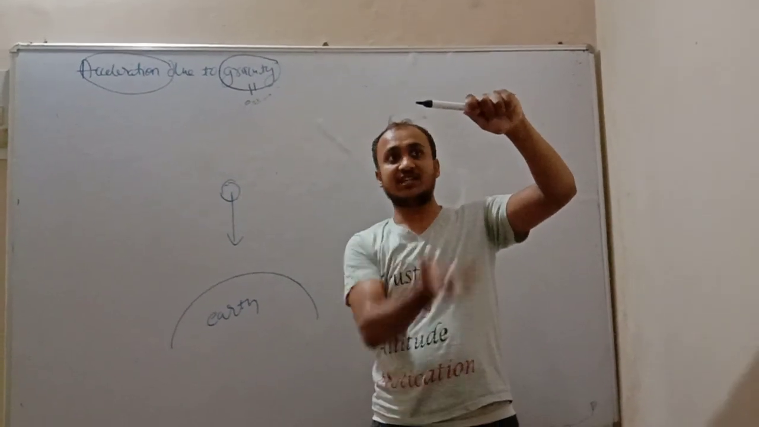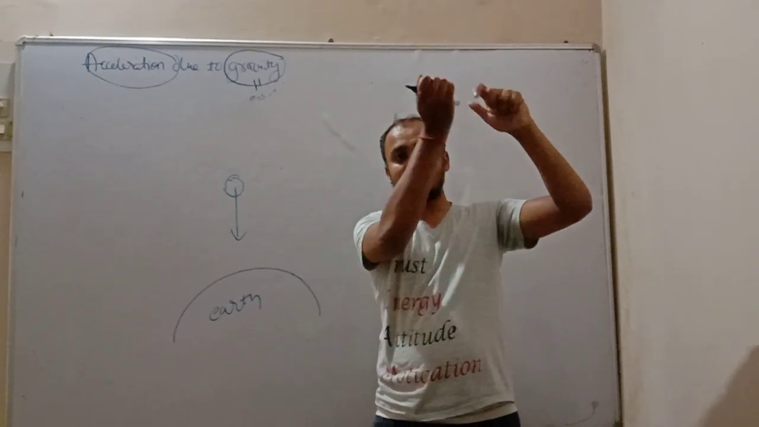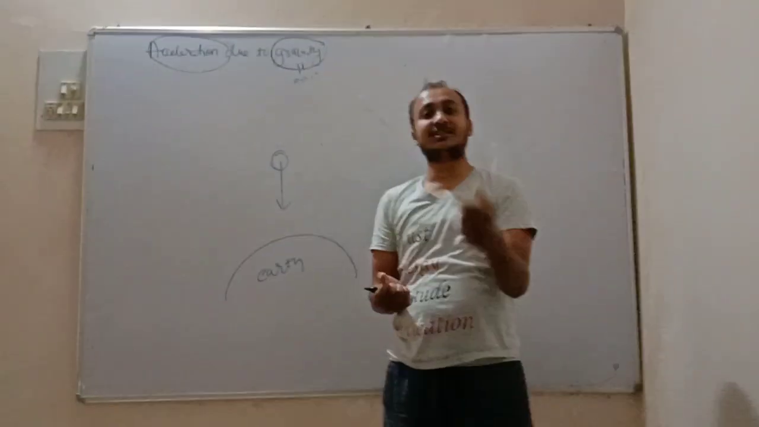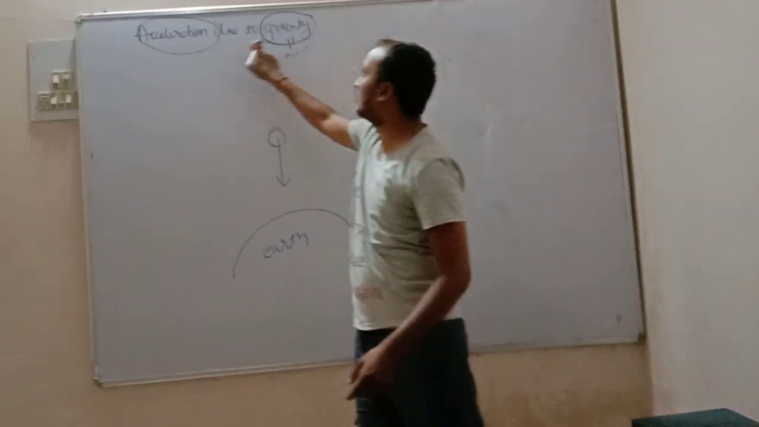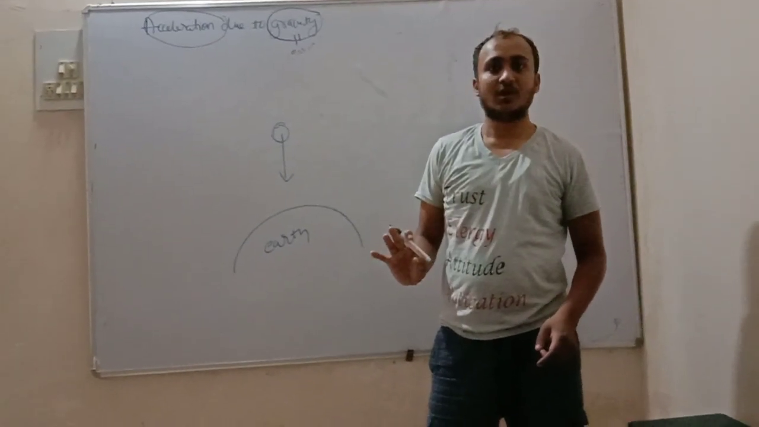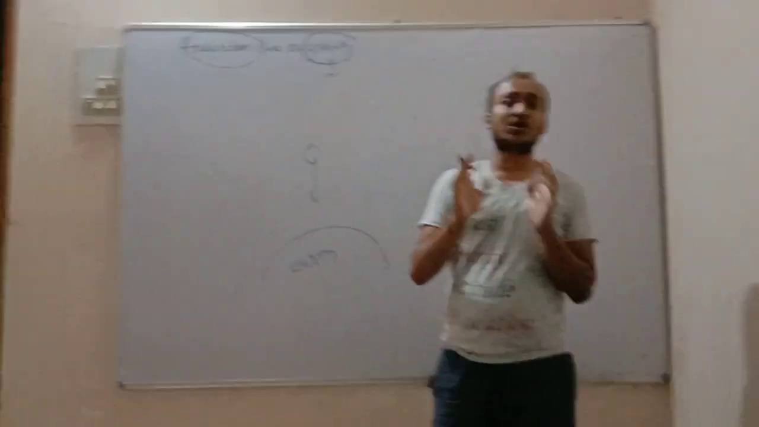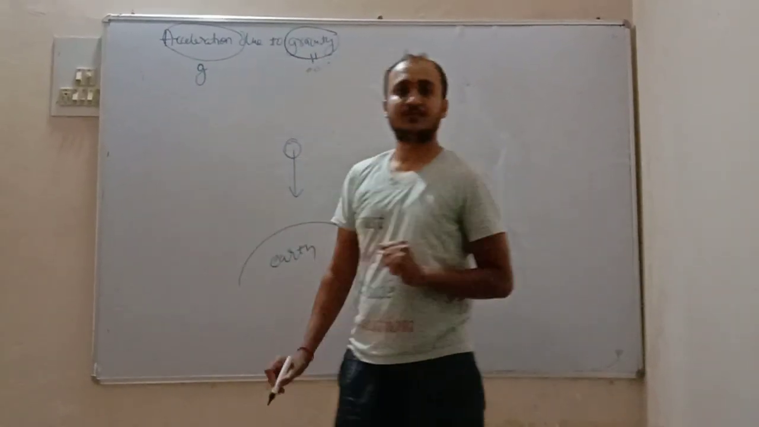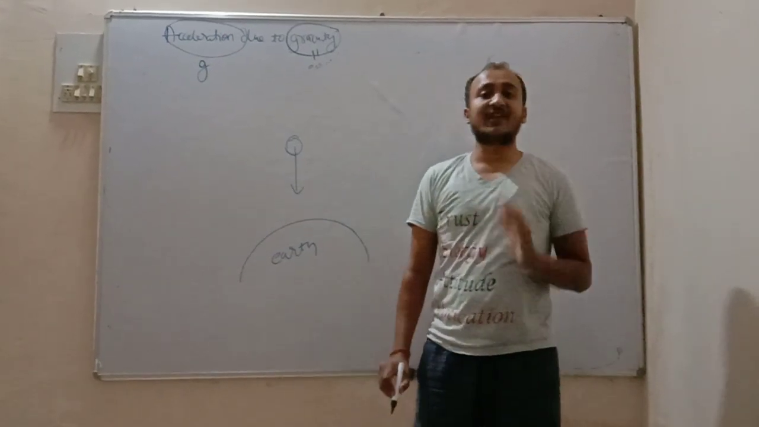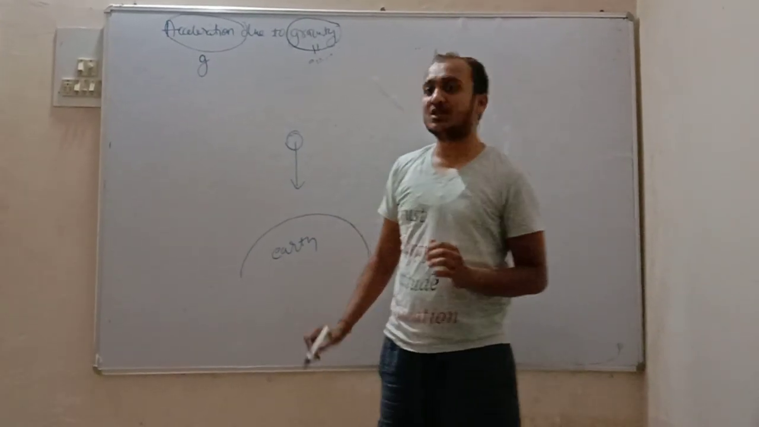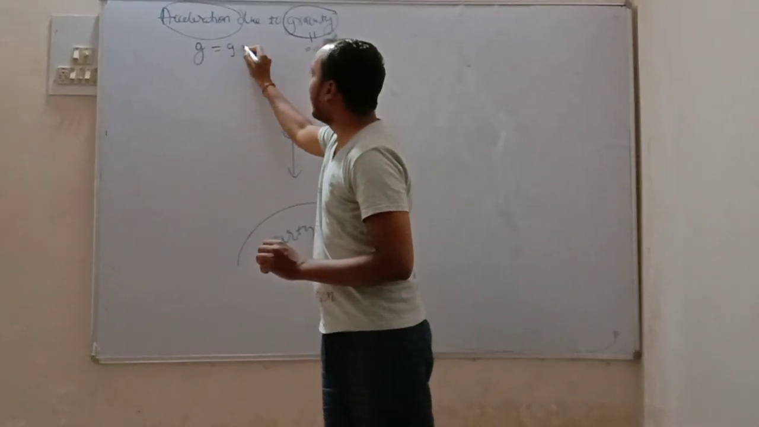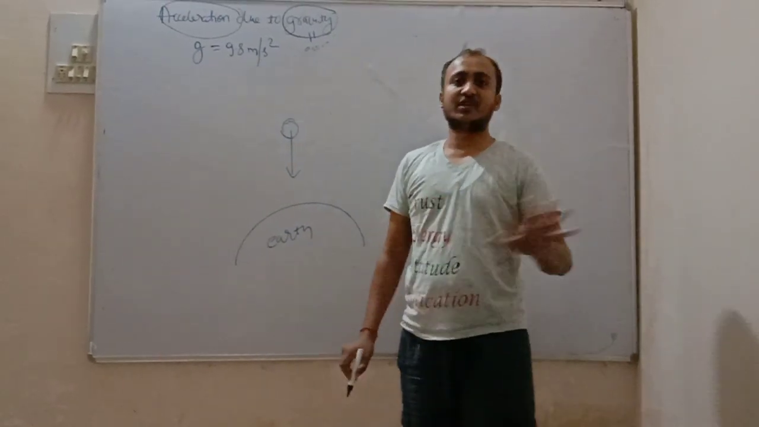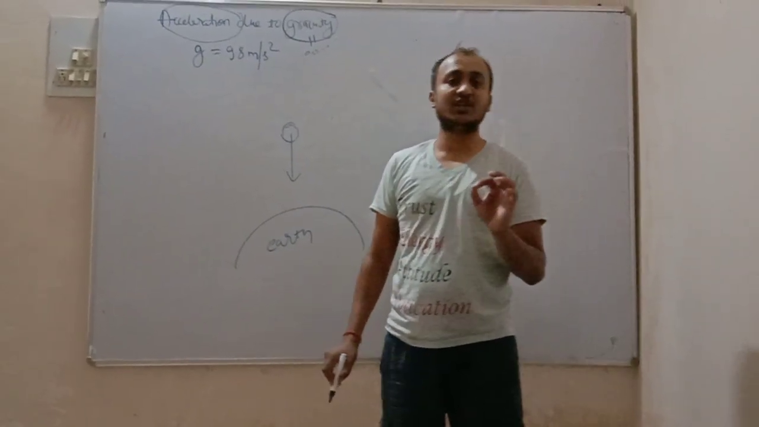It has moved some distance. Its velocity is changing. When the velocity changes, it has an acceleration. So the acceleration provided by the earth is known as acceleration due to gravity. This acceleration due to gravity is represented by small g. By lots of experiments, the value of small g is 9.8 meter per second square. This value is fixed.